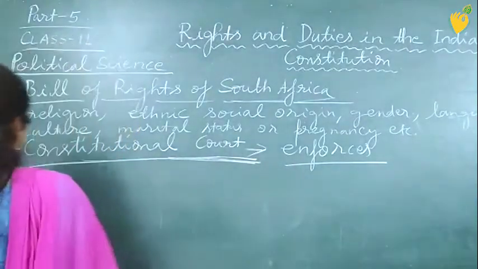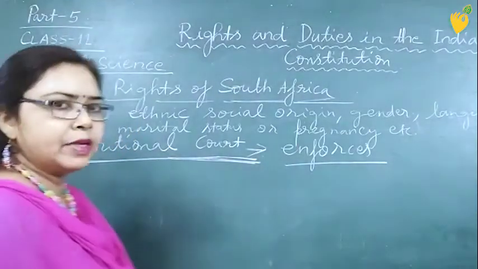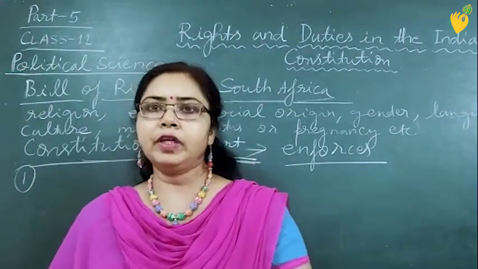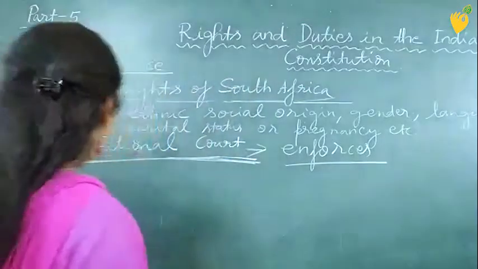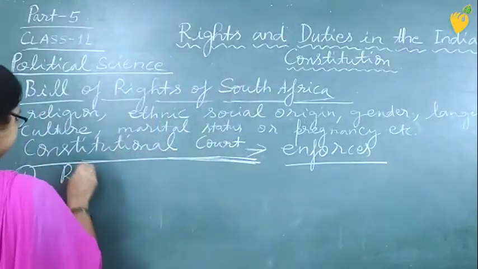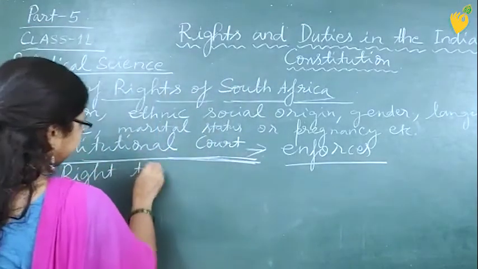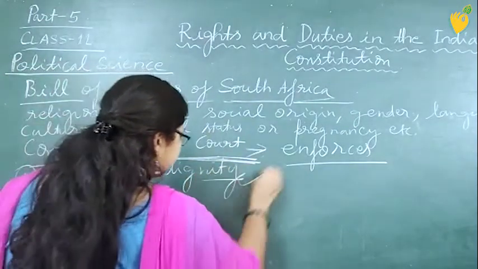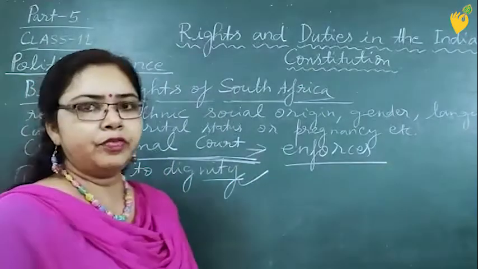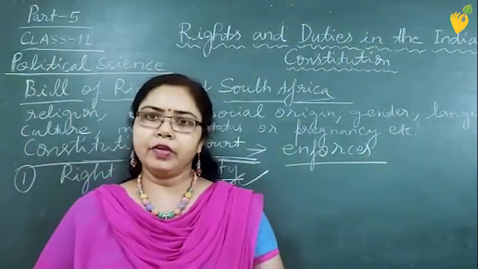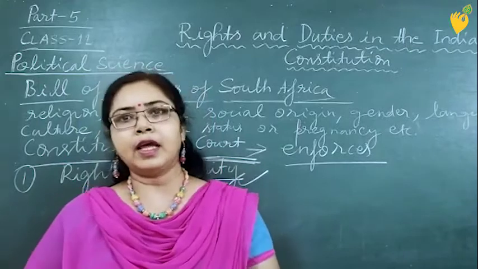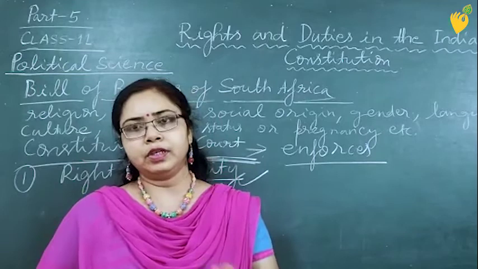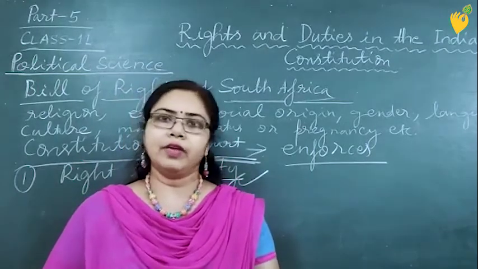And we can have some examples of rights which have been mentioned in the South African Constitution, like the right to dignity. It means every person has the right to live a life in a dignified way, and no one has the right to insult or harm the dignity of any person.